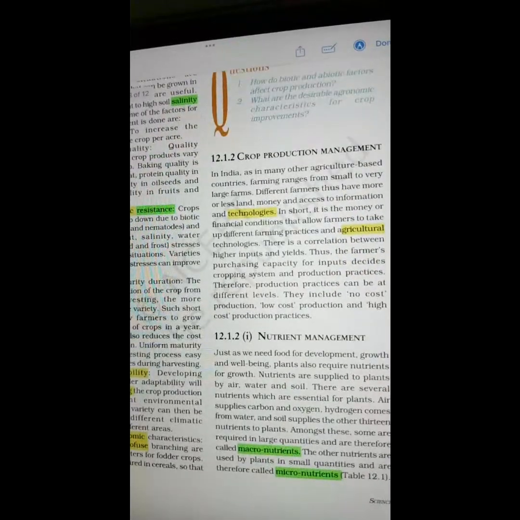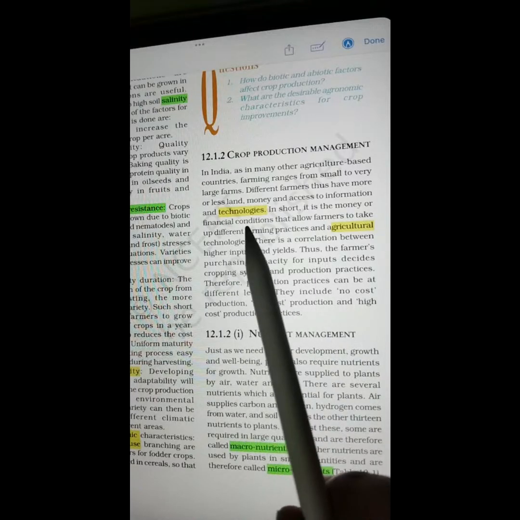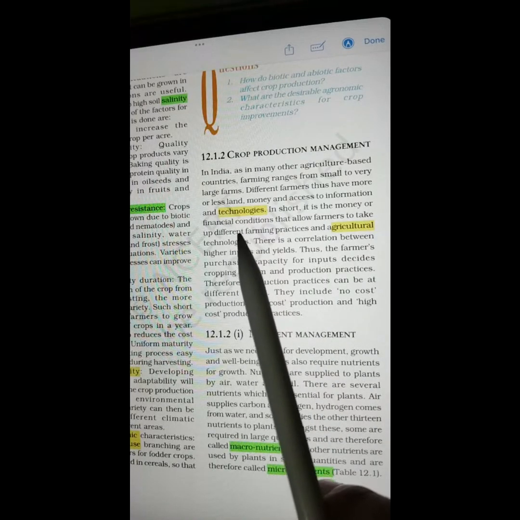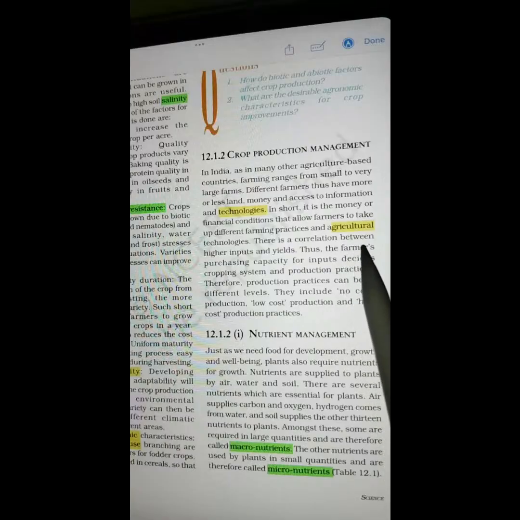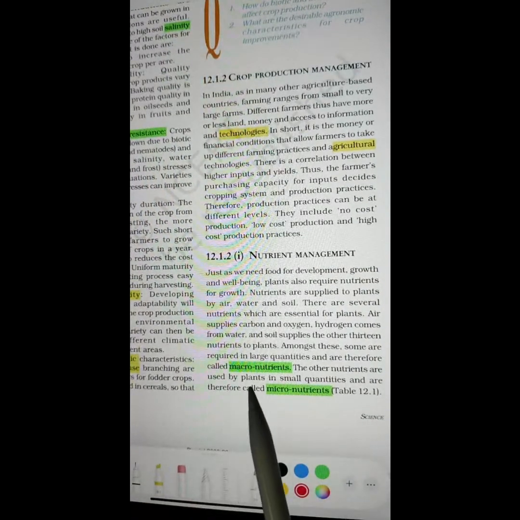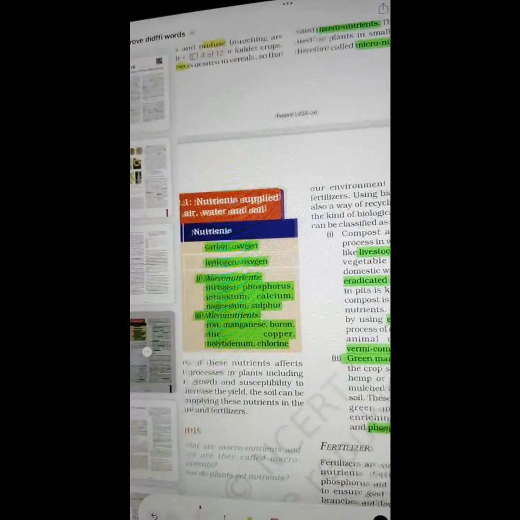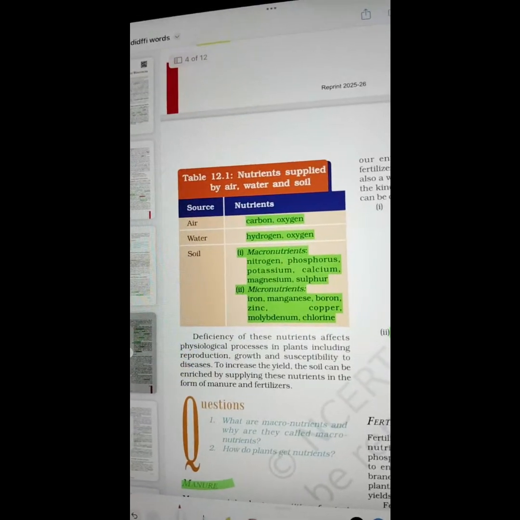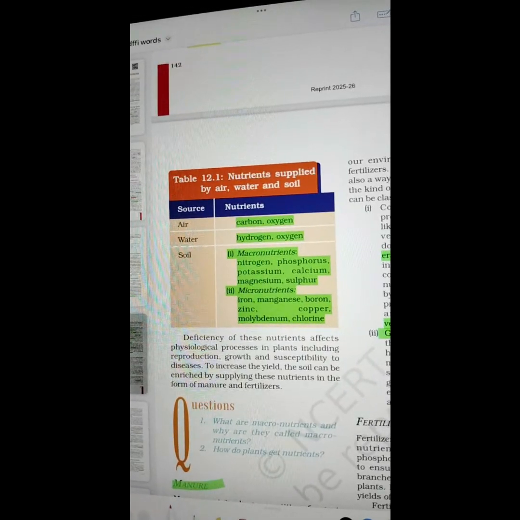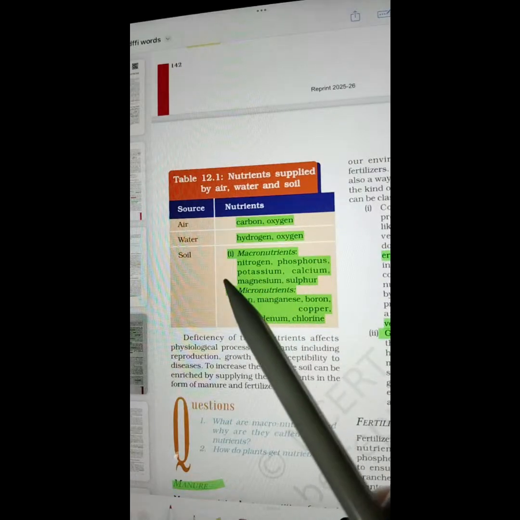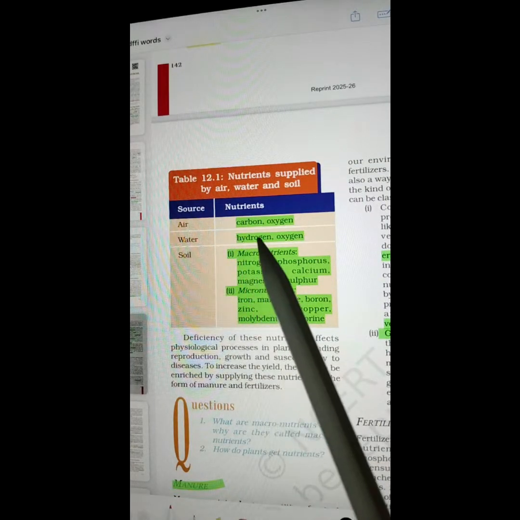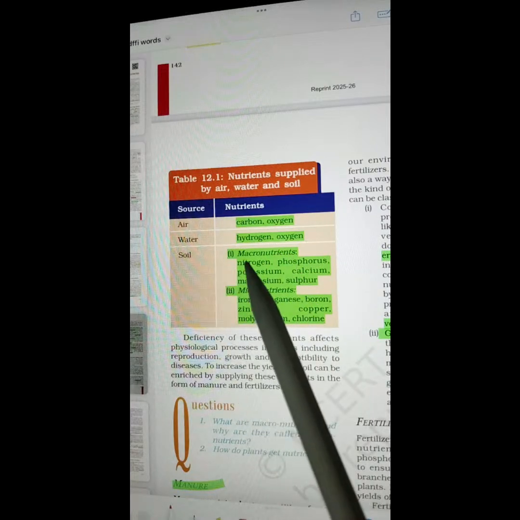This side on the same page, technologies. Technologies, agricultural, macronutrients required in large quantity, micronutrients required in small quantity. But a plant requires both macro and micro. This is the table which is giving you the list of macro and micronutrients. A plant gets carbon and oxygen from air. A plant gets hydrogen and oxygen from water.